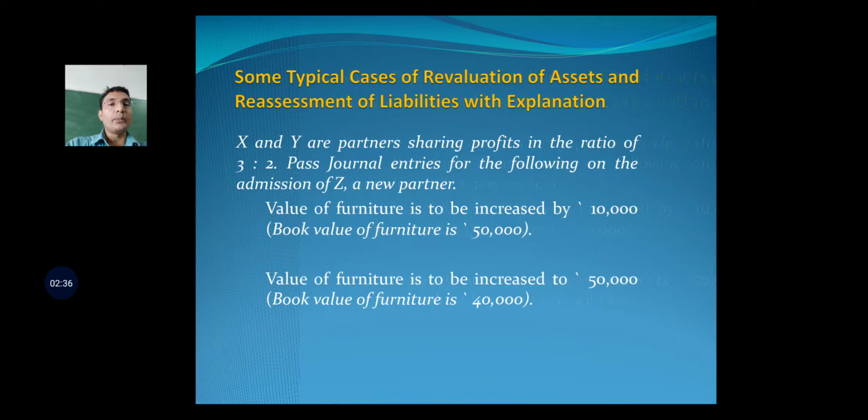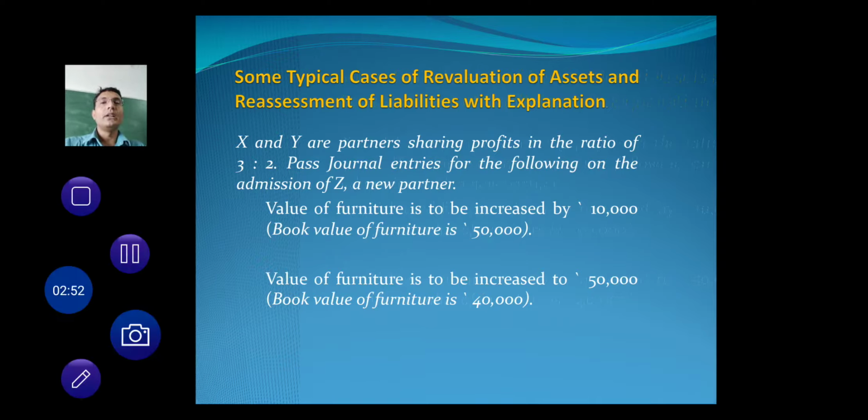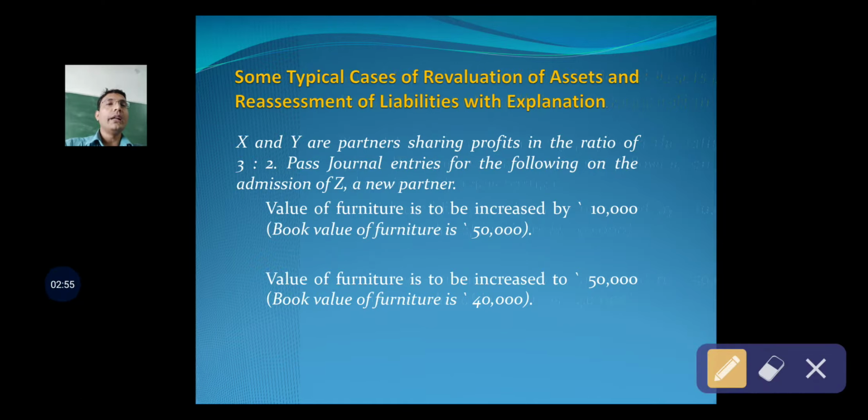Students, you may observe that book value of furniture is given as rupees 50,000. It means in the balance sheet on the date of admission of Z, furniture is appearing on the asset side at rupees 50,000.